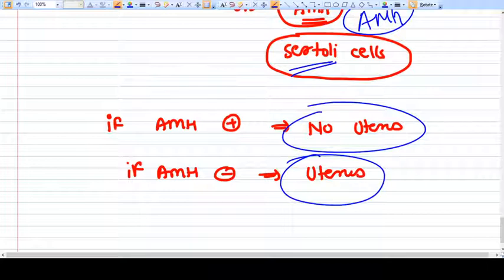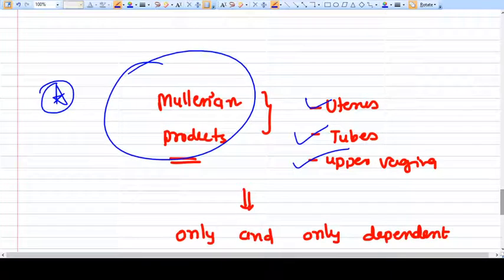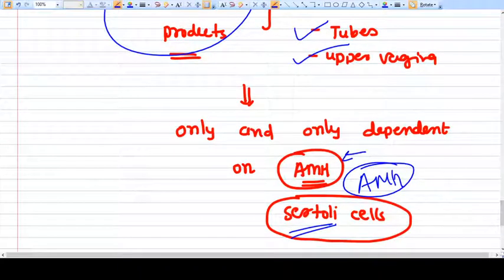So the presence of a uterus does not define the person as male or female. The uterus is a sole property of the Mullerian ducts. If the Mullerian duct is developed, the uterus will be there. If it is not developed, the uterus will not be there. It is not dependent on sex. It is dependent on AMH, which is secreted by Sertoli cells.